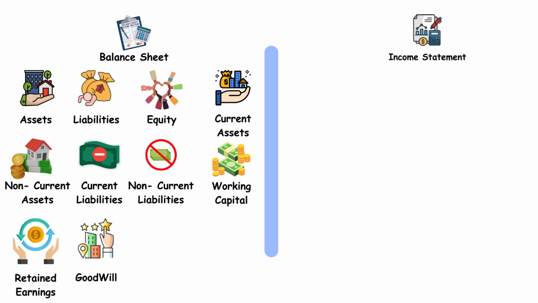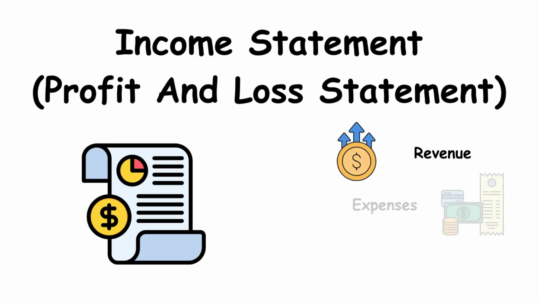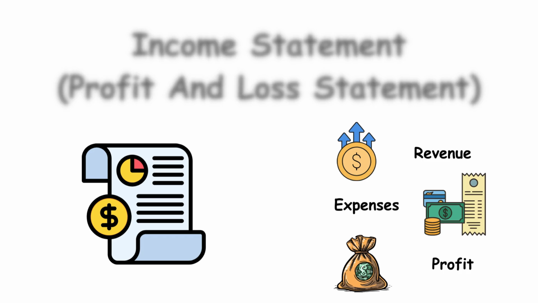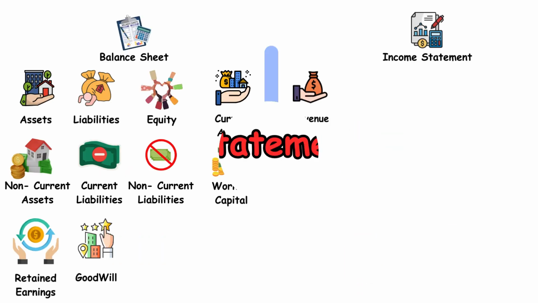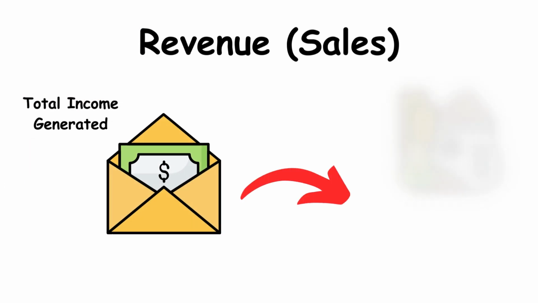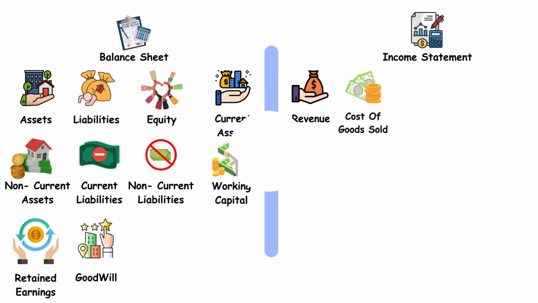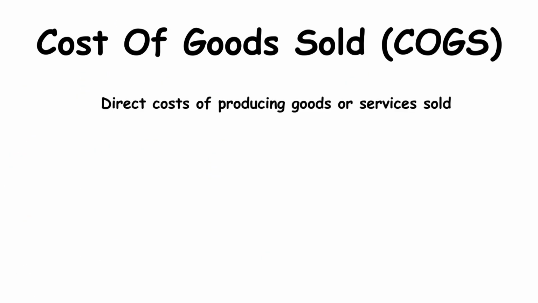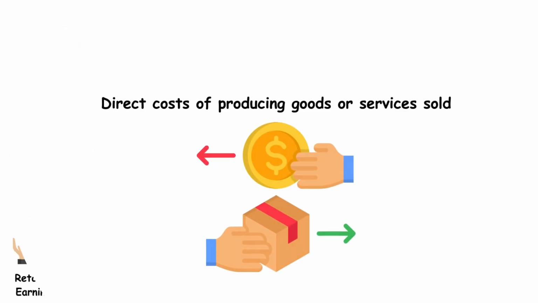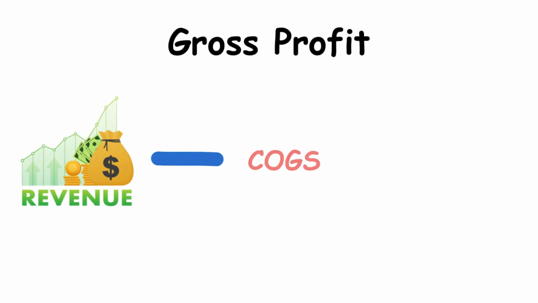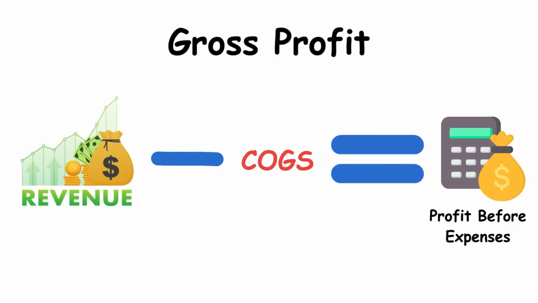Income statement, a report showing a company's revenues, expenses, and profits over a period. Income statement terms: revenue, total income generated from selling goods or services. Cost of goods sold, direct costs of producing goods or services sold. Gross profit, revenue minus COGS, showing profit before other expenses.